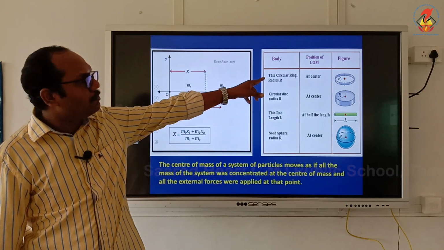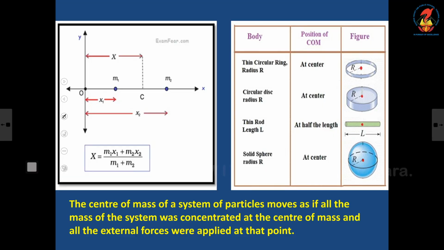Now, you just see that table. A thin circular ring is of uniform mass distribution. So we can say for a thin circular ring, the center of mass will be lying exactly at the center of the ring. Similarly, for a circular disc, the center of mass is lying at the center of the disc. A thin rod of length L, all these things are having uniform mass distribution.